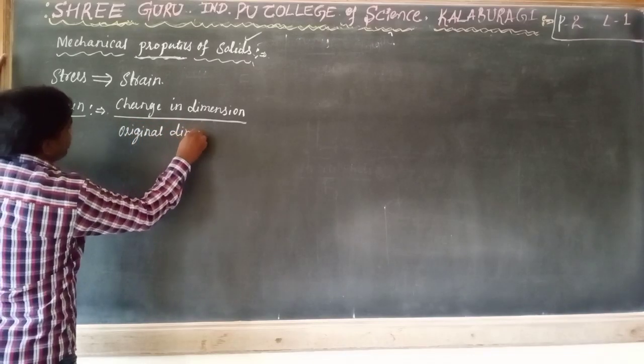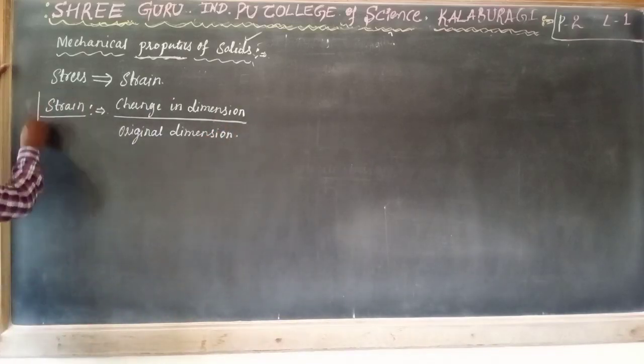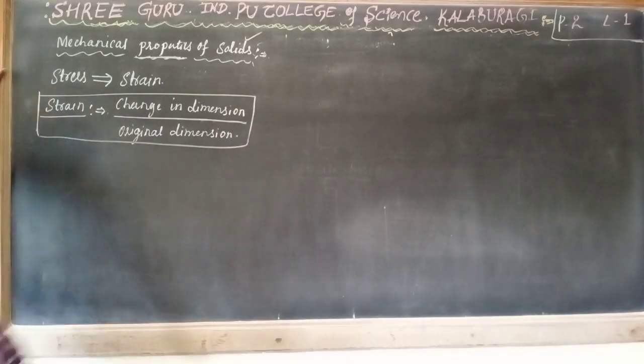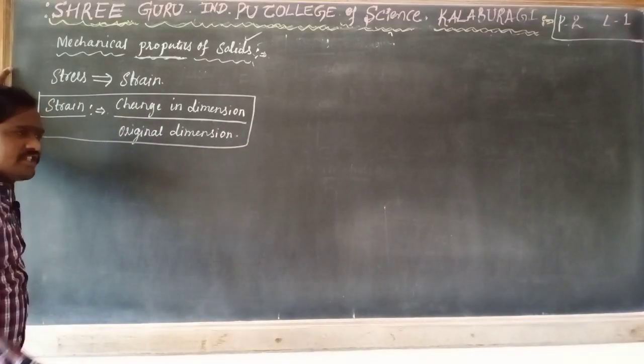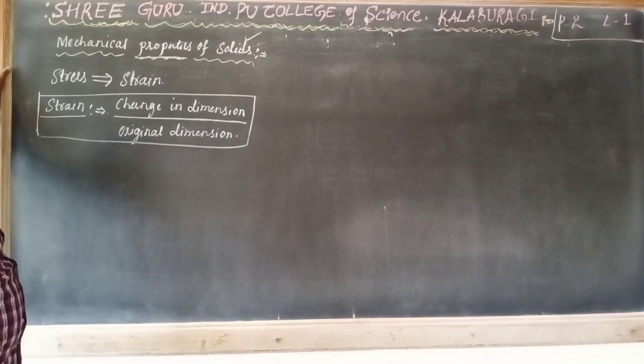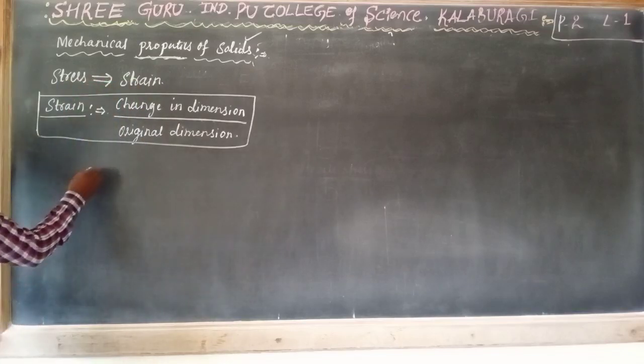What is the basic definition of strain? The change in shape or size because of deforming force is called strain, or stress causes strain.